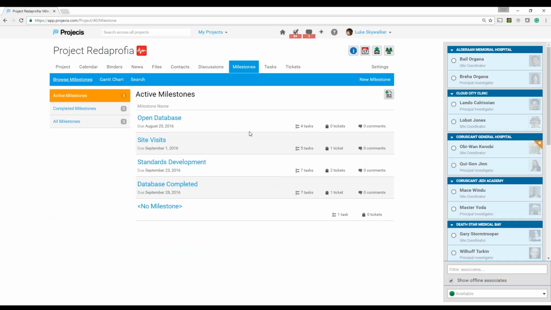As we mentioned before, a milestone is a basket of stuff that needs to be completed by a particular date. We can see here we have a variety of milestones. We can even see that some of them have tasks and some of them have tickets. And if there were any comments, we can see them here as well in terms of count. Let's open up one of these particular milestones.